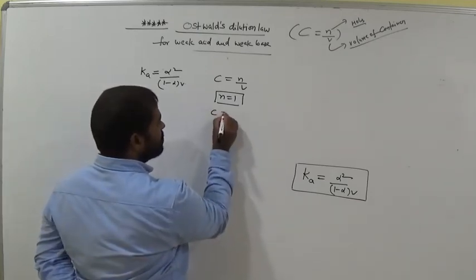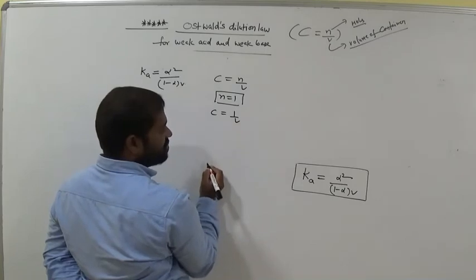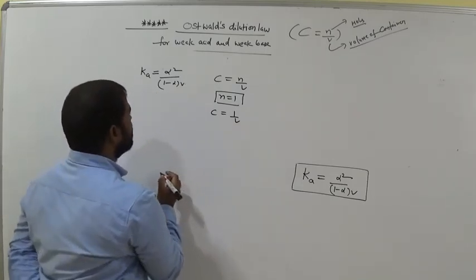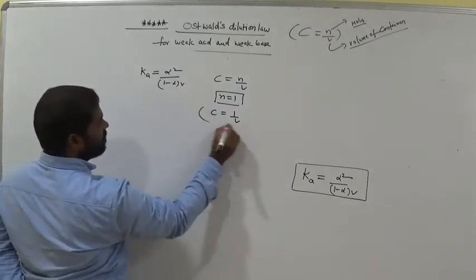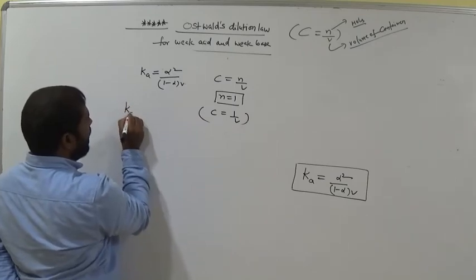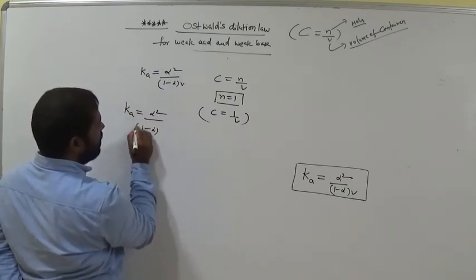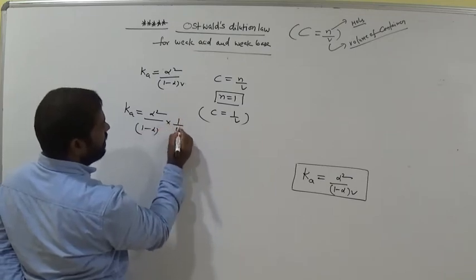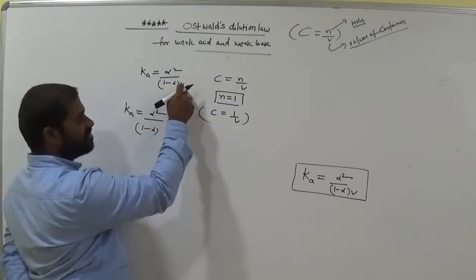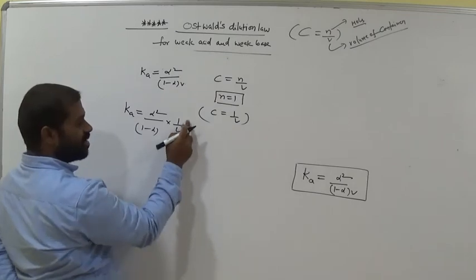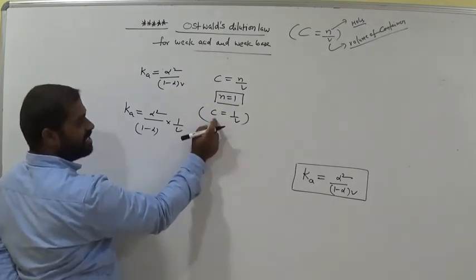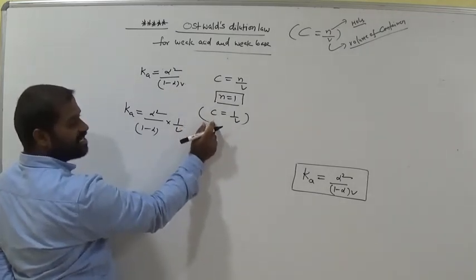Now C is equal to 1 by V. So Ka is equal to alpha square by 1 minus alpha into 1 by V. What is the value of 1 by V? It is clearly C, the concentration.